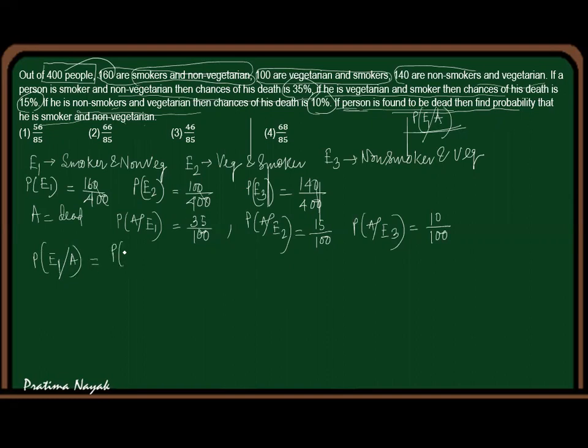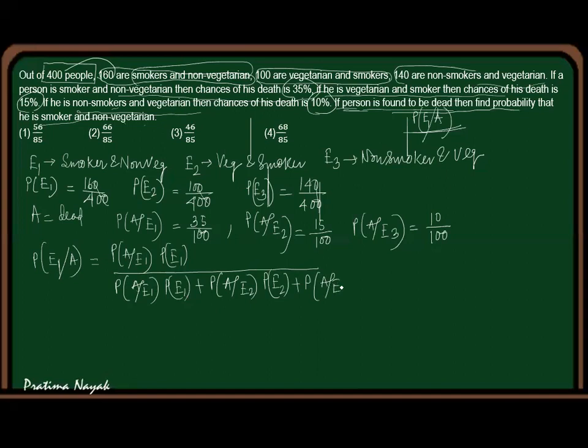So I'm writing the formula. P of E1 given A is equal to P of A given E1 multiplied by P of E1, whole upon the sample space, P of A given E1 into P of E1 plus P of A given E2 multiplied by P of E2 plus P of A given E3 multiplied by P of E3. Now, if it is an entrance examination question, you can start from here only. No need of writing all this. Directly you can put it here.